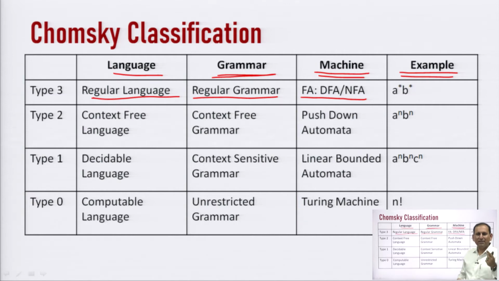Number one, the first category, we have a DFA, which stands for deterministic finite automata. The second category is NFA, which stands for non-deterministic finite automata.